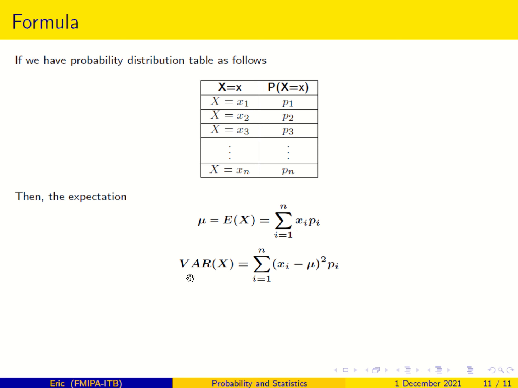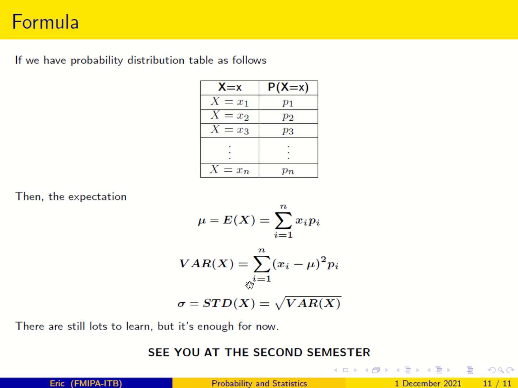What about the variance? It is the squared deviation from the expected value, the square of the deviation times the probability, and you have the summation of this. And what about the standard deviation? It's just the square root of the variance. There is still a lot to learn, but it's enough for now. See you in the second semester.